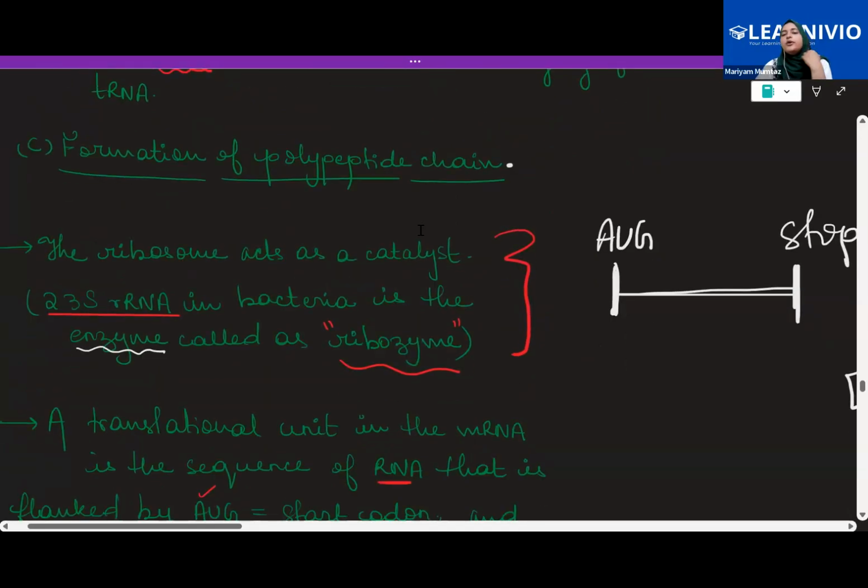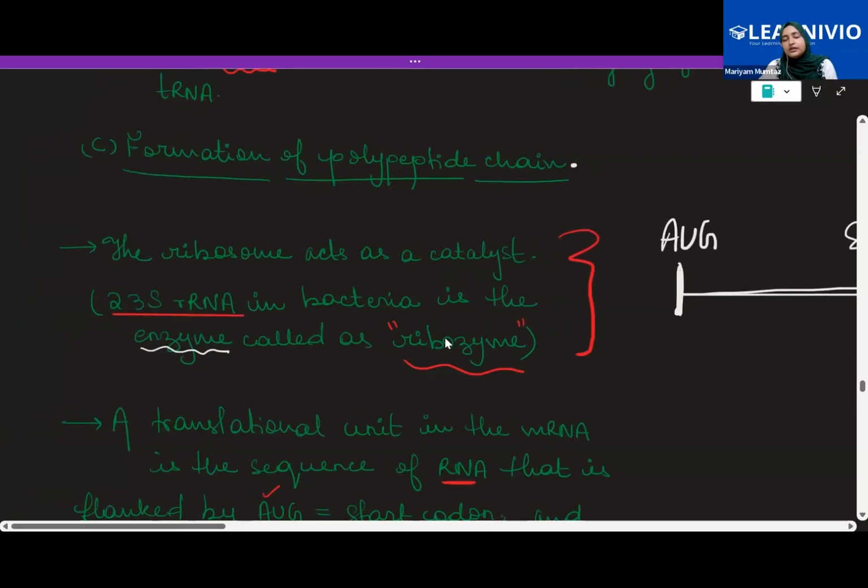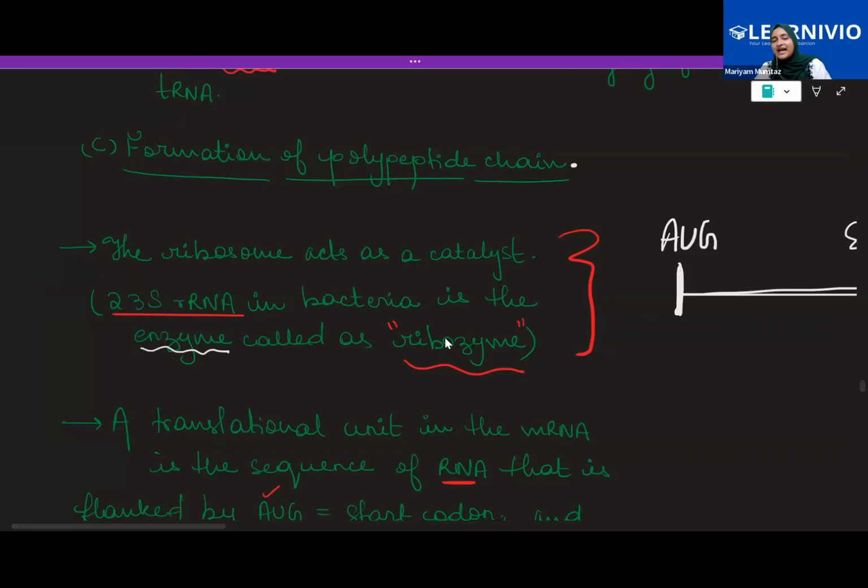And then the formation of the polypeptide chain will begin. Now, this is something extra that I've put. Many times, ribosome can act like a catalyst as well, meaning it acts like an enzyme in bacteria. Ribosome in our cell is like an organelle. But in the case of bacteria, the ribosome can act like an enzyme also. That is 23S rRNA. So 23S ribosomal RNA would act like an enzyme and we call it the ribozyme. This is just extra knowledge.